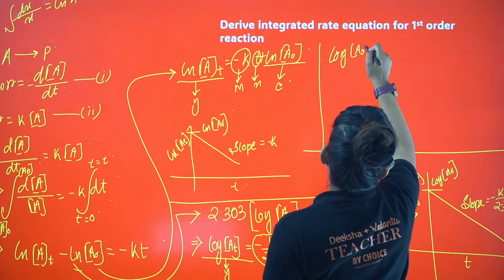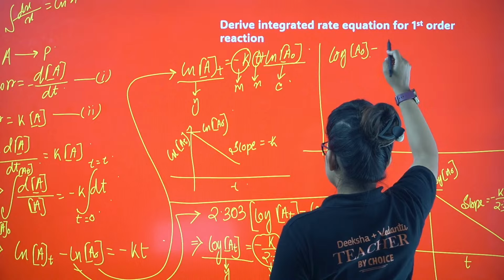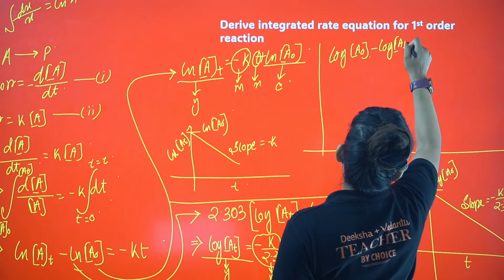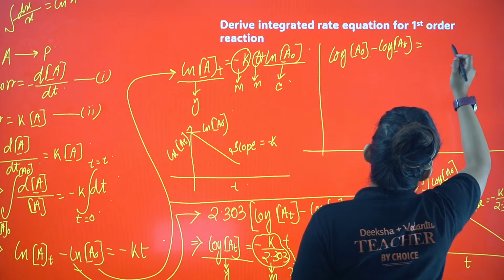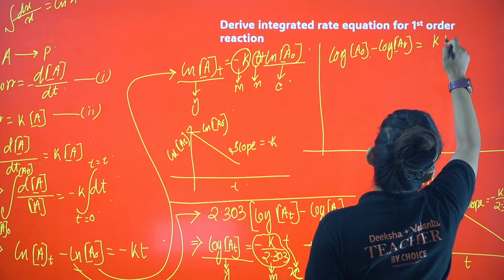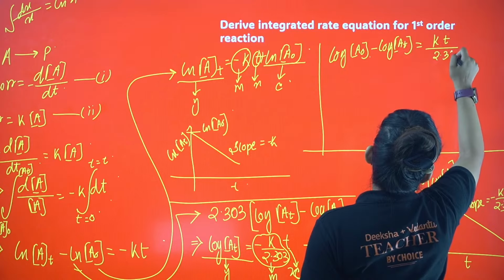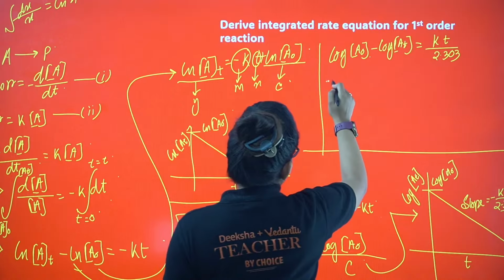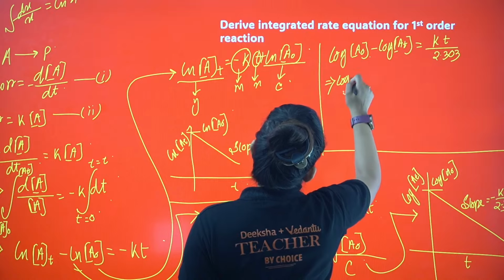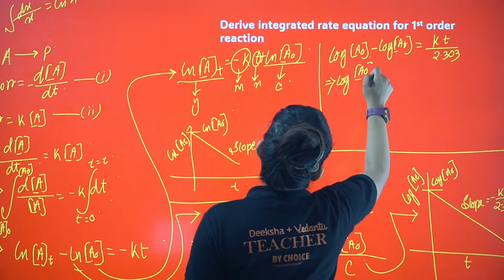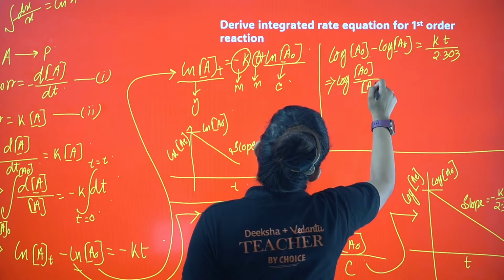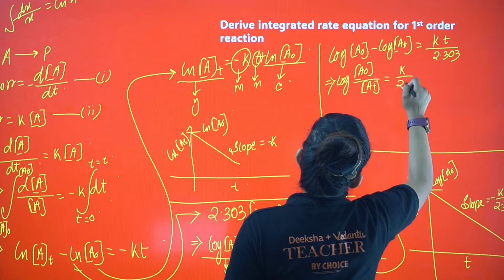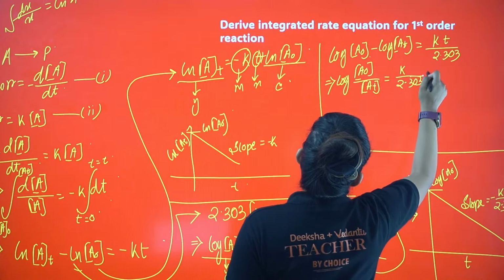Log A0 minus log AT equals to KT by 2.303. From here I can write log of A0 by AT equals to K by 2.303 into T.